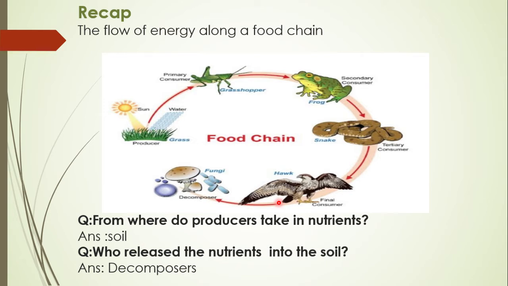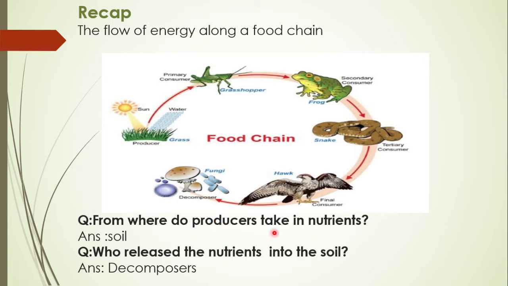When they die, they are attacked by decomposers. Decomposers break down their body into nutrients and give it to the soil. Got it? Now, from this, do answer the question.